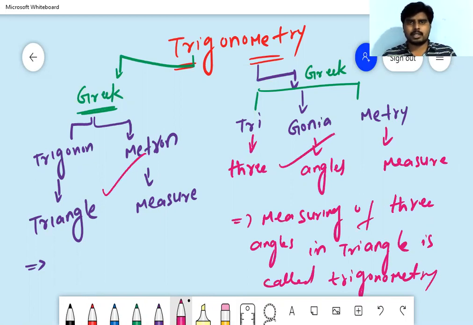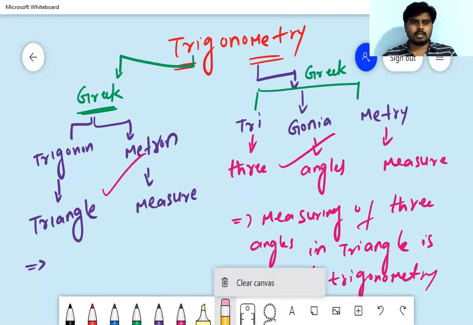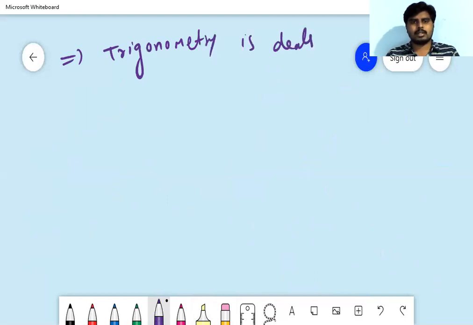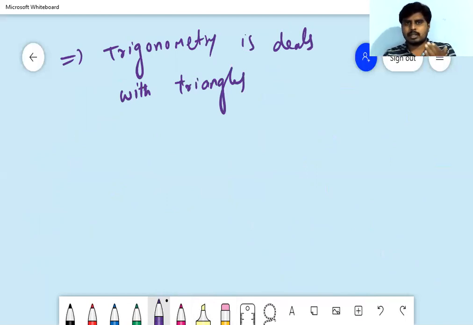With reference to these two definitions, we can write: trigonometry deals with triangles. Okay, measuring of three angles or measuring of triangles.